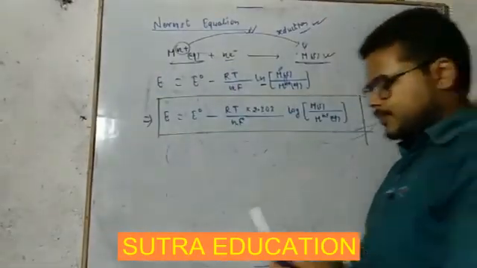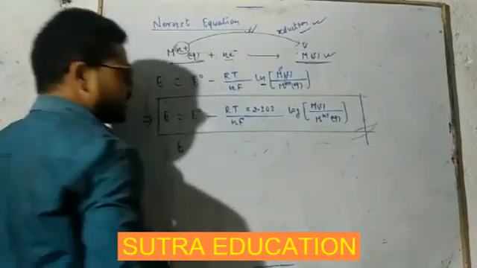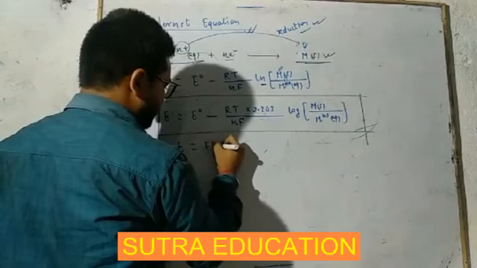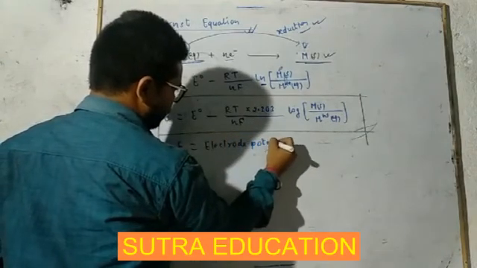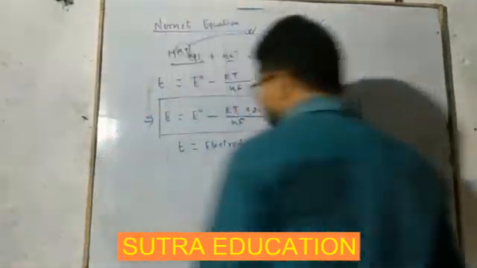Where E is the electrode potential at the given condition.